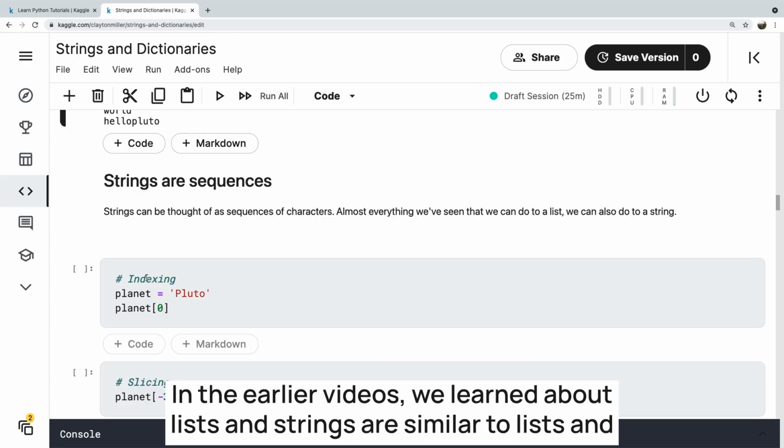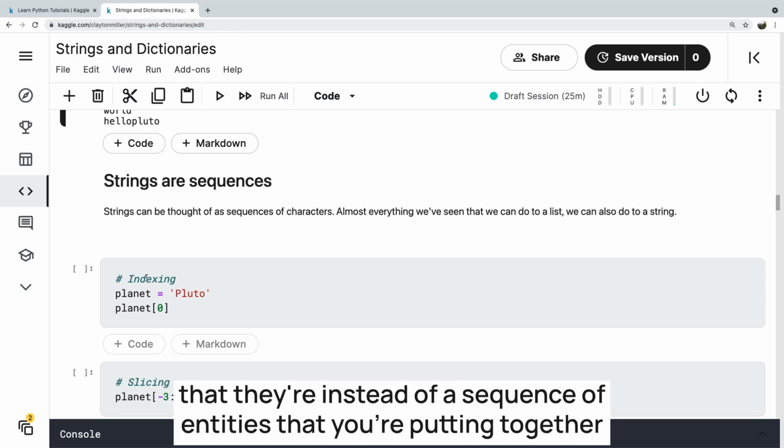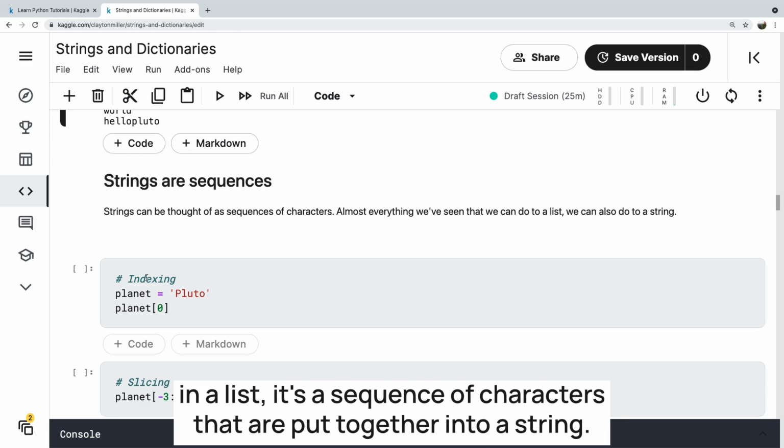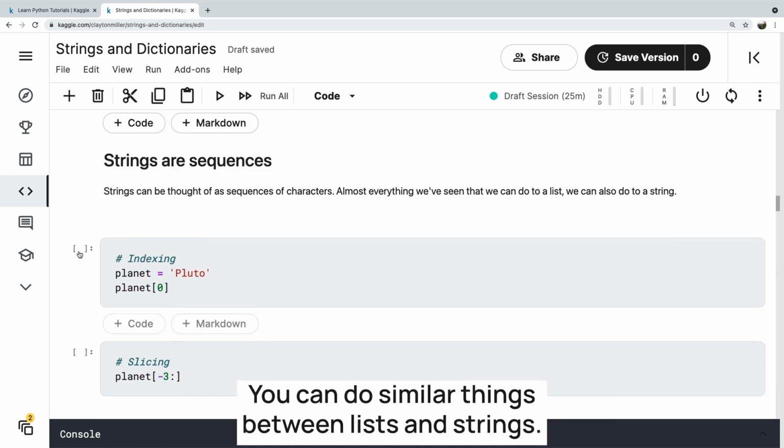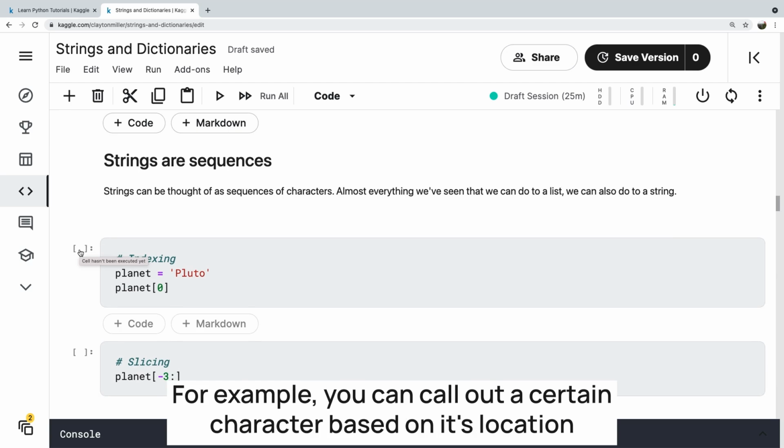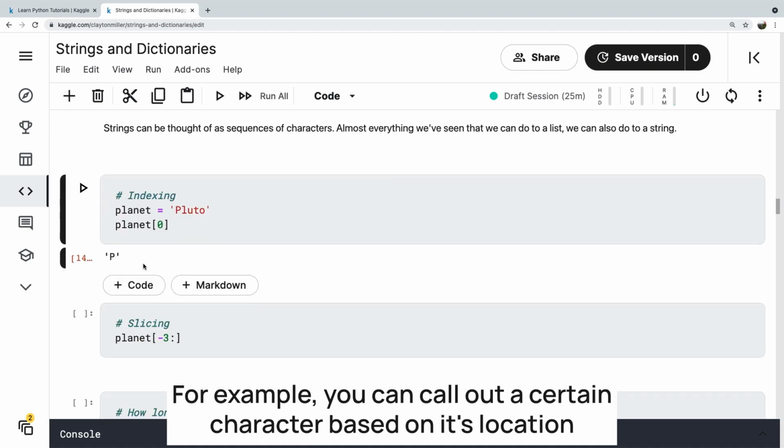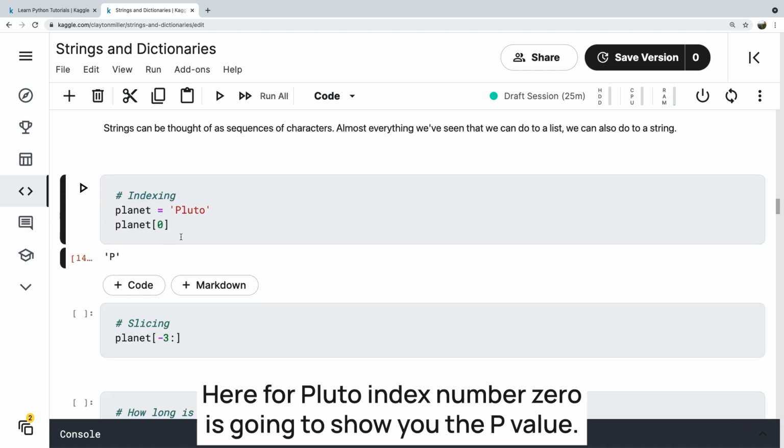In the earlier videos, we learned about lists, and strings are similar to lists in that, instead of a sequence of entities that you're putting together in a list, it's a sequence of characters that are put together into a string. You can do similar things between lists and strings. For example, you can call out a certain character based on its location in the index of the string. Here for Pluto, index number 0 is going to show you the P value.